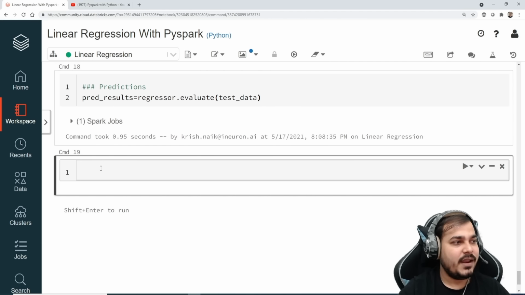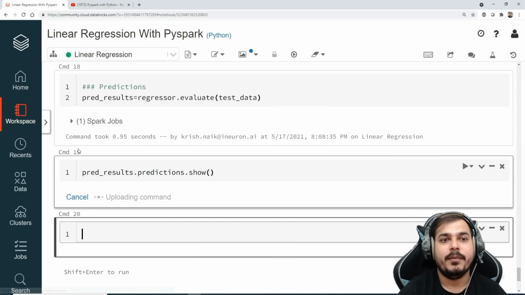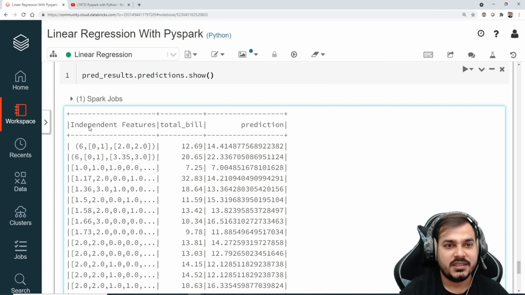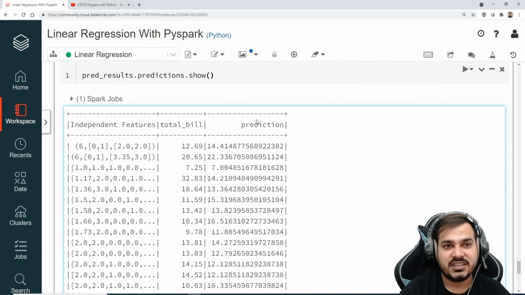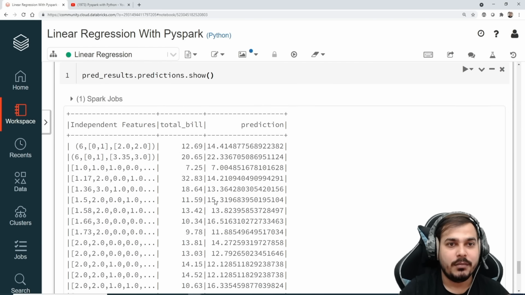Now, if I really want to see my pred results, just go and see pred dot predictions. There will be something like predictions dot show. If you write like this, you will be able to get the entire prediction. Remember, in this prediction, this is your independent feature, this is your total bill, this is your actual value, and this is a prediction value. Here you can compare how good it is by seeing your total bill and the prediction value. Pretty much good, pretty much amazing. You are able to see the data.